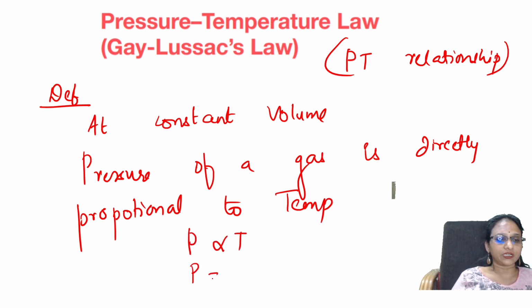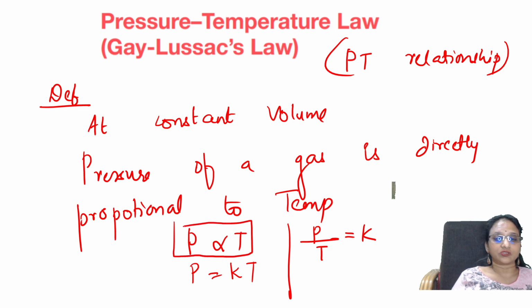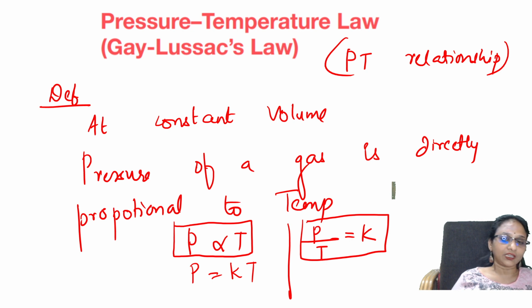Take out proportionality. P is equal to K into T and P by T is equal to K. So this is Gay-Lussac's law, and this is also another form of Gay-Lussac's law.